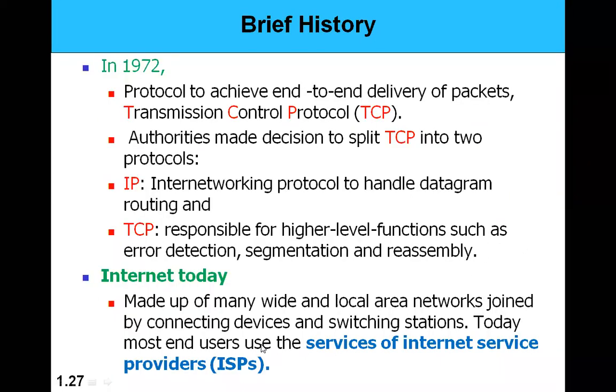So of course, later the protocol was converted into TCP, renamed as TCP, Transmission Control Protocol. And then after that, that TCP was split into 2 parts, IP and TCP. IP is for Internetworking Protocol to handle the datagram routing. That means passing from one place to another place. And TCP is responsible for higher level functions.